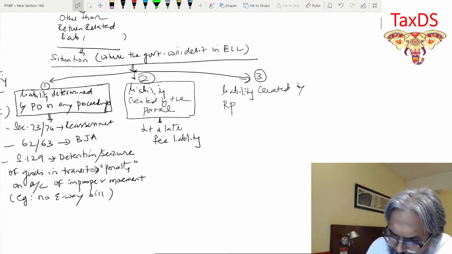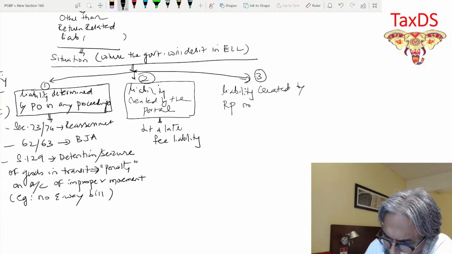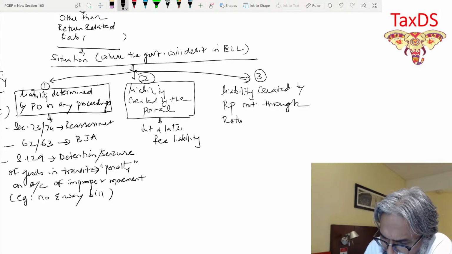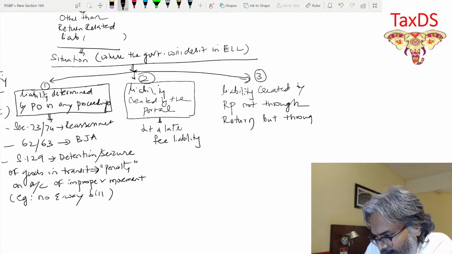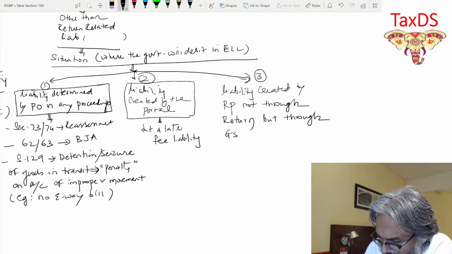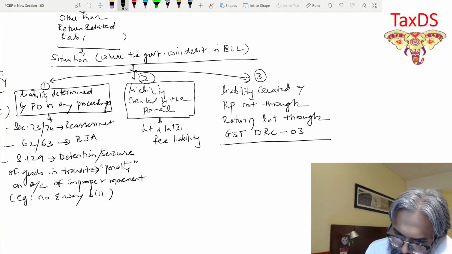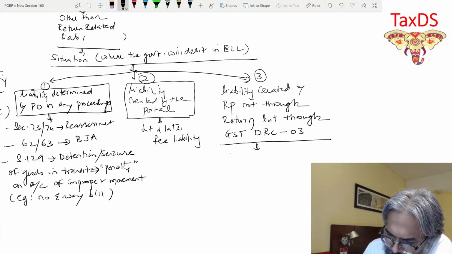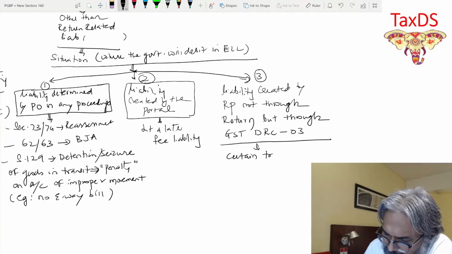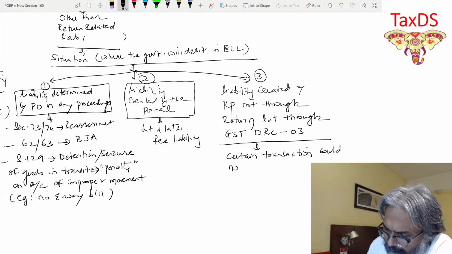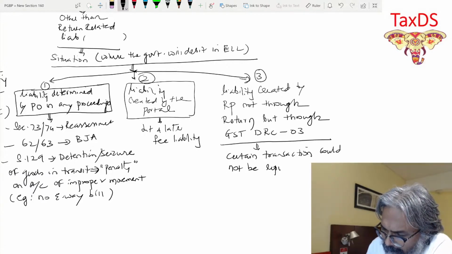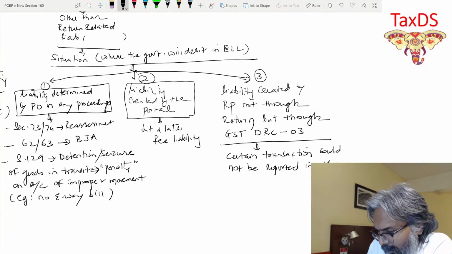That's exactly the point. The liability created by the registered person, not through return, but through GST DRC 03. So what I told you, that certain transactions could not be reported in the return.